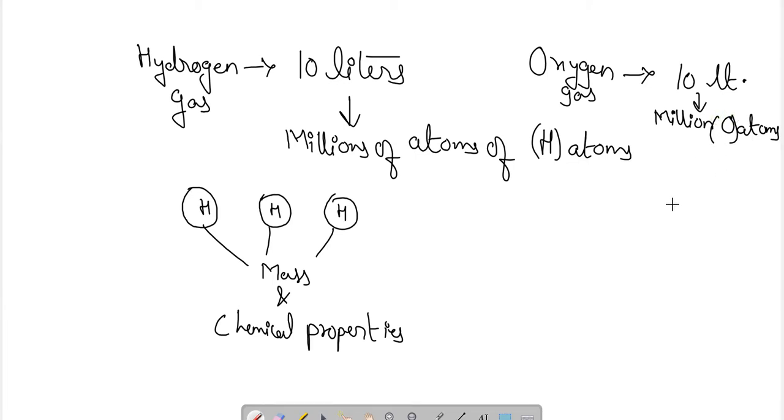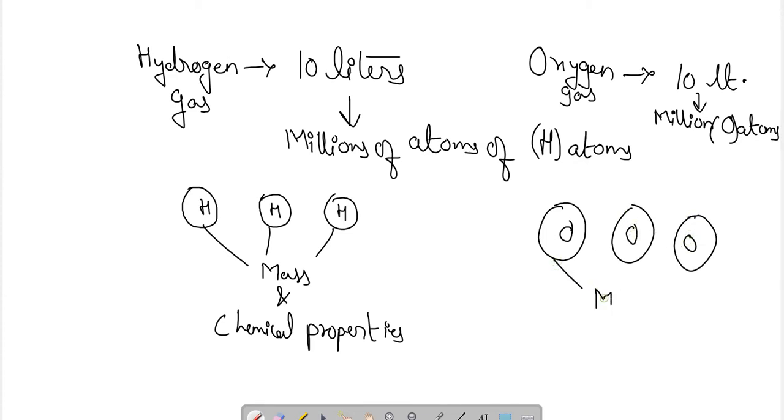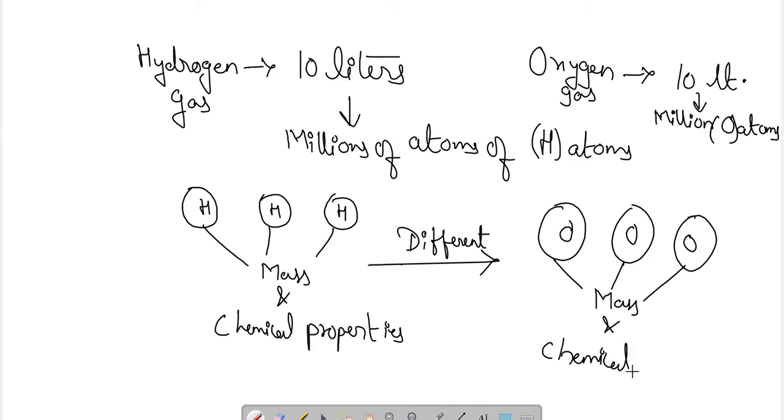So when we compare this oxygen atom with the hydrogen atoms, we will see that the mass of oxygen will be different from the mass of hydrogen. Also, we will see that they will have different chemical properties compared to hydrogen.